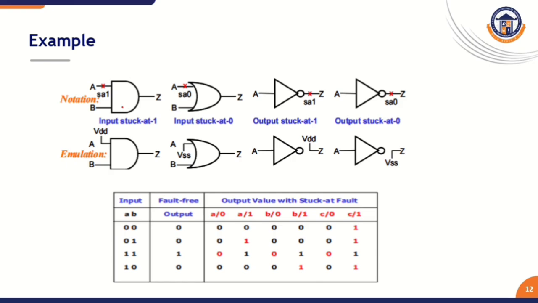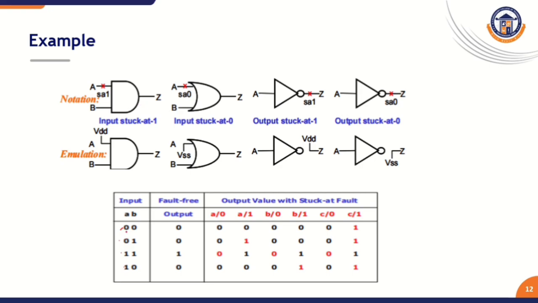For example, take the AND gate. This AND gate has 2 inputs, A and B. How many input combinations does it have? 4 kinds of combinations can be applied to this AND gate: 0 0, 0 1, 1 1, 1 0. This is the fault-free response, meaning our expected behavior.